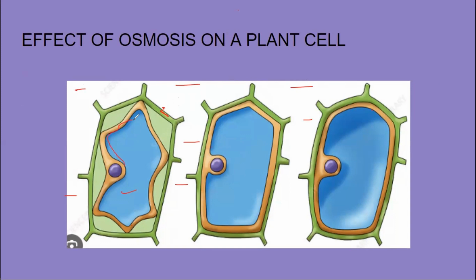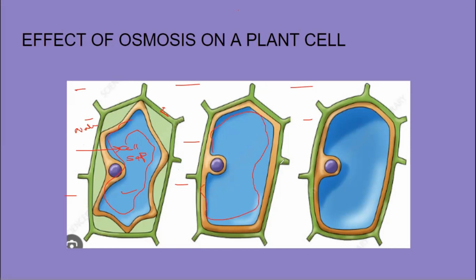Inside the plant cell, there is a big vacuole, and the vacuole contains a cell sap. What is a cell sap? A solution of mineral salts which is coming from the soil. Outside, the water is more. Inside the cell sap, the water is less. So osmosis will start happening and water molecules will move from the area where they are more to the area where they are less. You can see in the second condition how the vacuole has become big.